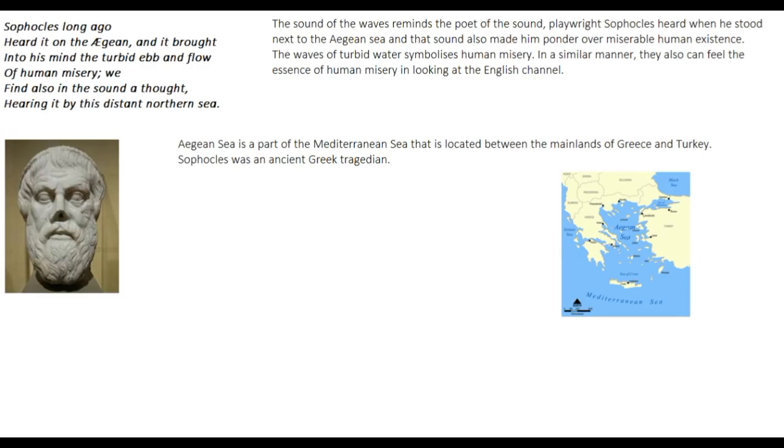In the past, when Sophocles heard the sound of the Aegean Sea, it brought into his mind the sad existence of human life, and perhaps it was what drew him to write all those tragedies that he was an expert of. So this is the kind of parallel that is being drawn.